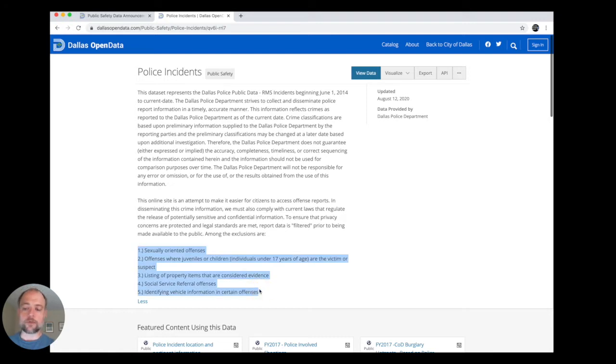As you can see here, there are 5 exclusions in the type of incidents that are in this data set. So no sexually oriented offenses, so pornography, fondling, rape, prostitution, things like that aren't in here. Offenses where juveniles or children under the age of 16 are the victims or suspects. Listing of properties that might be considered evidence, social service referral offenses, which is actually a majority of DPD incidents or arrests that they respond to, and identifying vehicle information in certain instances. So this isn't a complete data set for some good reasons, but it does have most of the incidents.